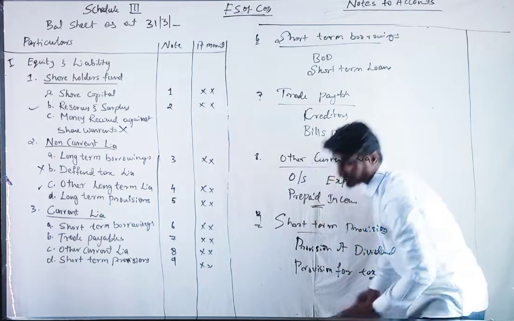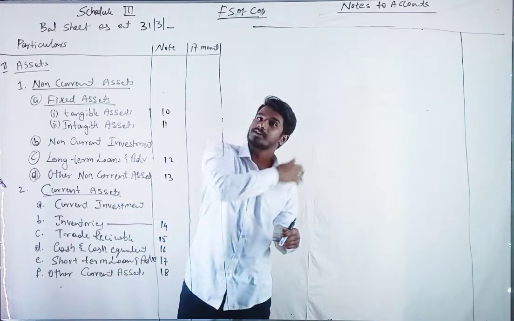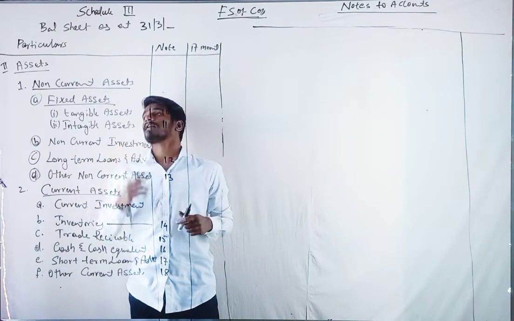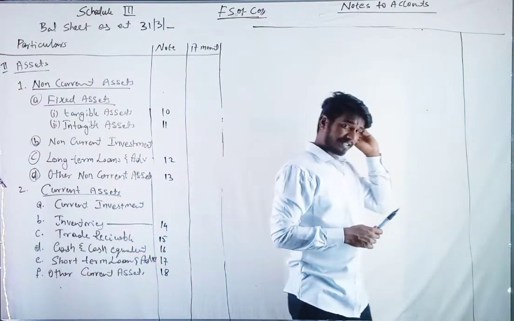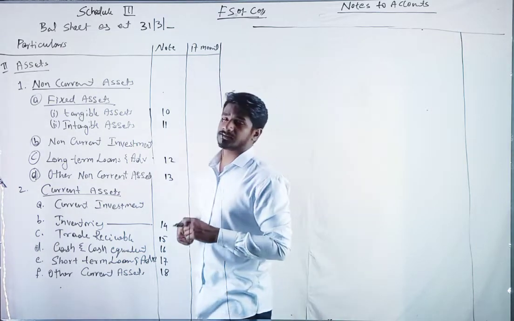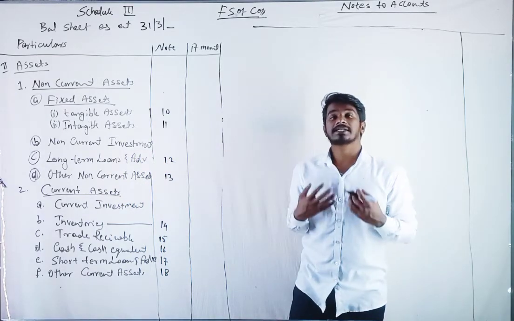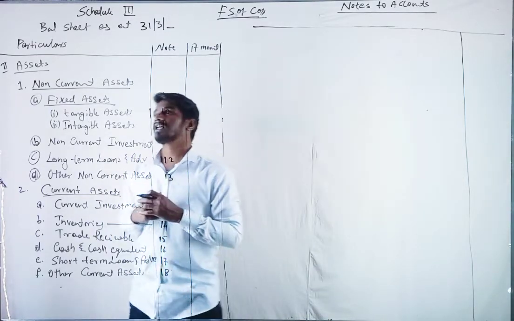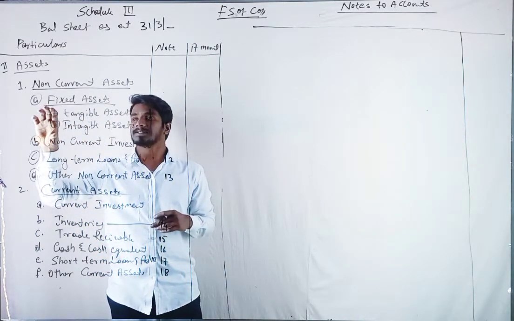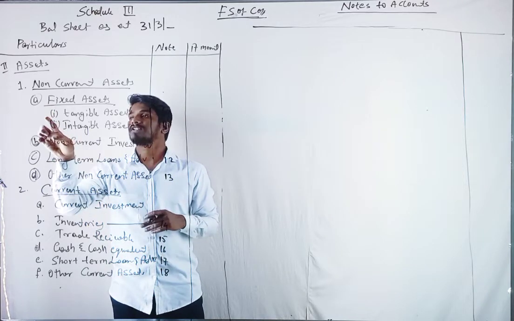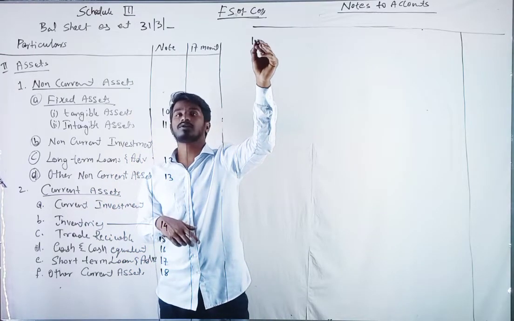Shall we move on to assets? Let us start with the assets. The first thing on the asset side is non-current assets. What do you mean by non-current assets? Non-current assets are those which give us benefit in the future years. Under non-current assets, we have fixed assets. The first thing is tangible assets. Note number 10.